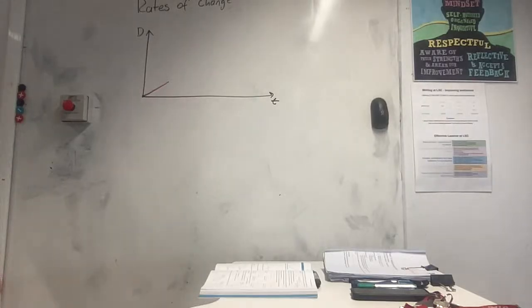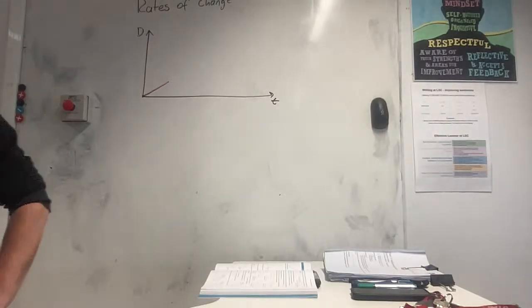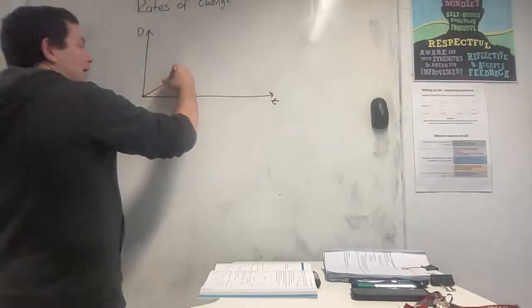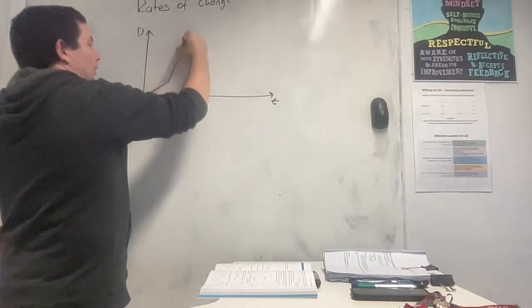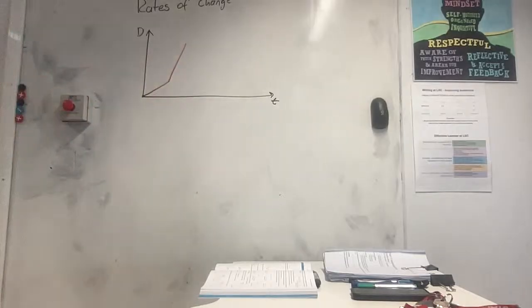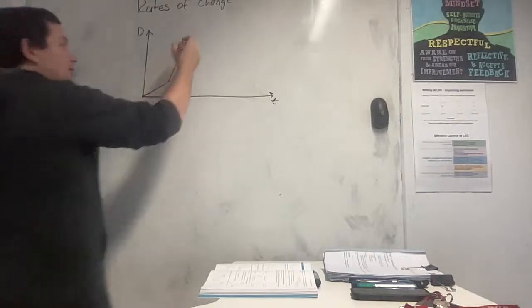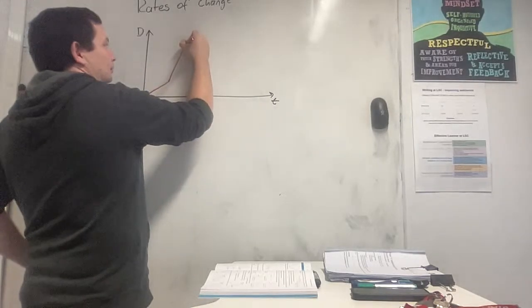So what happens to my distance away from home once I start doing 100? It's going to keep increasing, right? But the rate that it's increasing is going to go up, right? Now, those of you who know Dumbo, what happens once you start leaving Dumbo? Can you go down that 100 straight? Lots and lots of turns, and there's a really steep hill. So what's going to happen to my distance away from home as I'm going up that big hill? It's probably going to slow down a little bit, right?